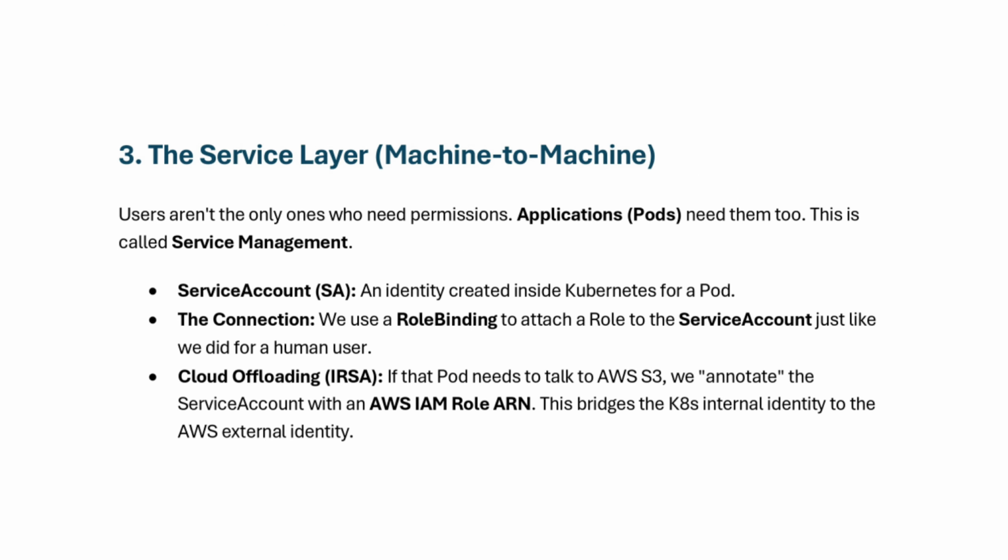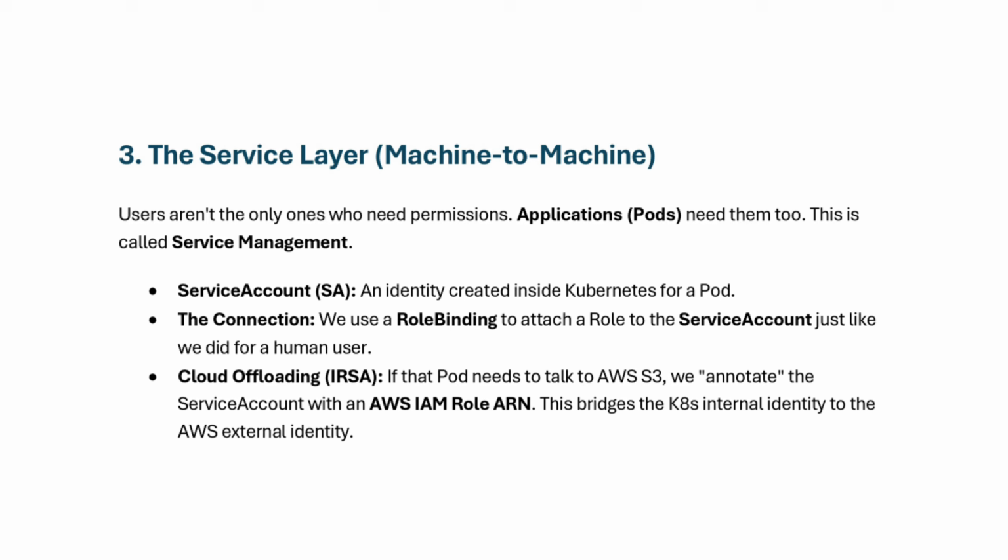Now the service layer, machine to machine. Users aren't the only ones who need permissions. Applications, that is pods, need them too. This is called service management. A service account (SA) is an identity created inside Kubernetes for a pod. The connection: we use a role binding to attach a role to the service account just like we did for a human user. Cloud offloading, IRSA: if the pod needs to talk to AWS S3, we annotate the service account with an AWS IAM role ARN. This bridges the Kubernetes internal identity to the AWS external identity.